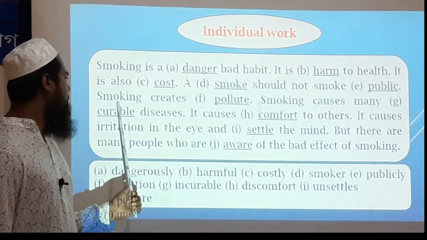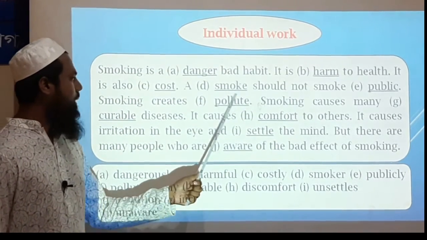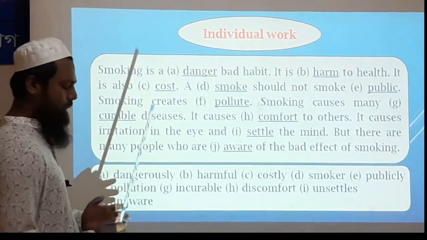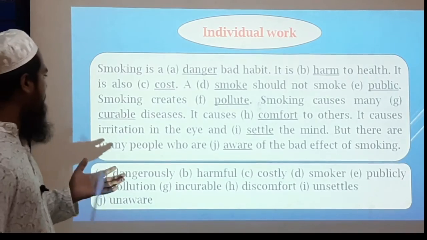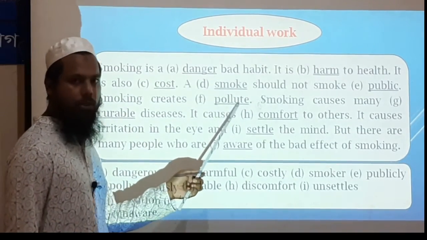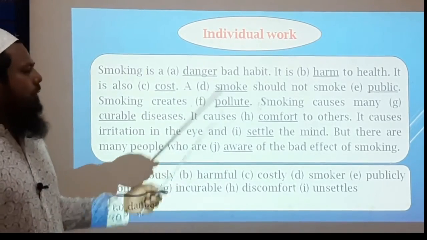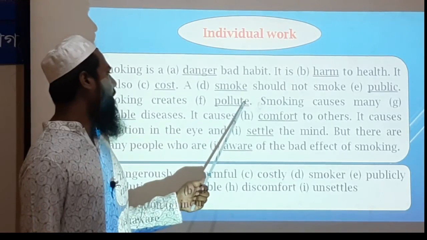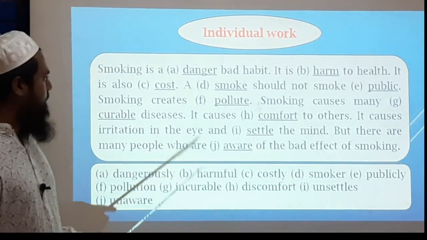And now smoking creates pollute, and this word is the subject, it is the verb, and we know that a sentence consists of a subject, a verb, and object. So this may be the object word. So object of a sentence is always noun. So the noun form of pollute is pollution.